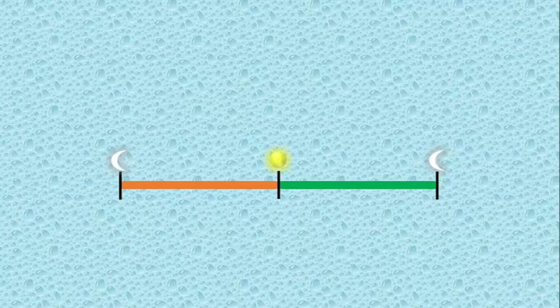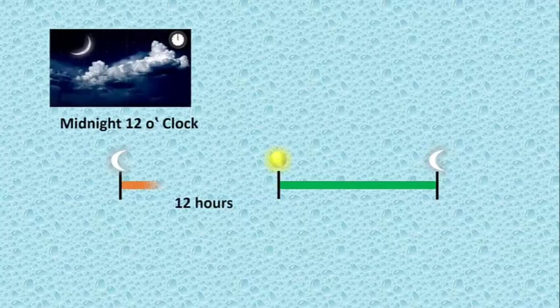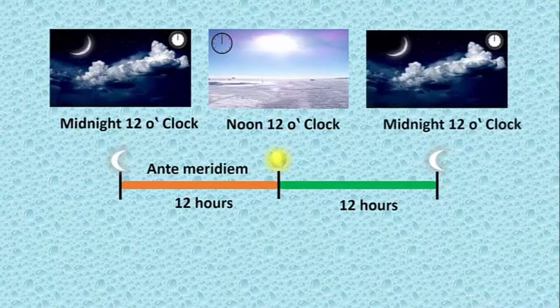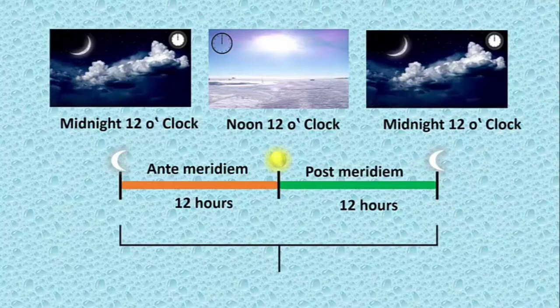There are 24 hours in a day. We now see that the 24 hours is divided as 12 hours from midnight 12 o'clock to noon 12 o'clock, and it is called ante-meridiem, and 12 hours from noon 12 o'clock to midnight 12 o'clock is called post-meridiem. These two 12 hours make a day.